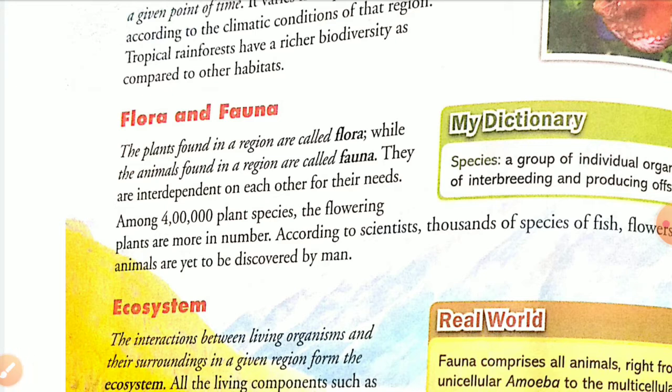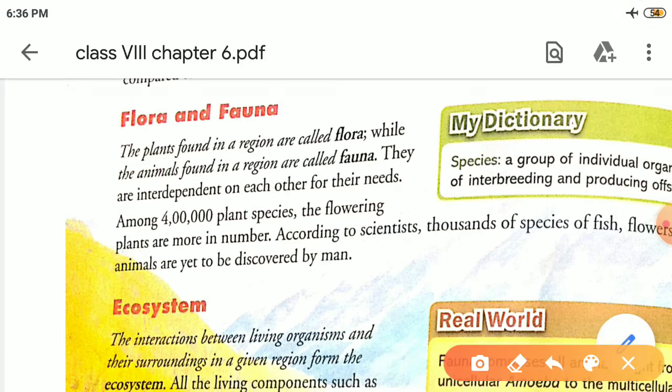Now come to flora and fauna. The plants found in a region are called flora, whereas the animals found in a region are called fauna.